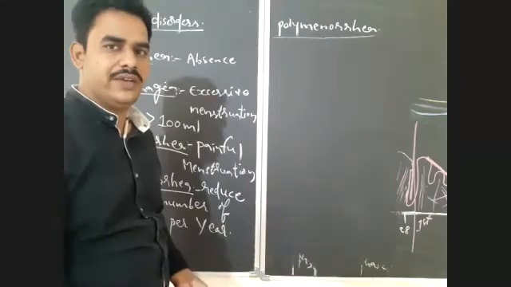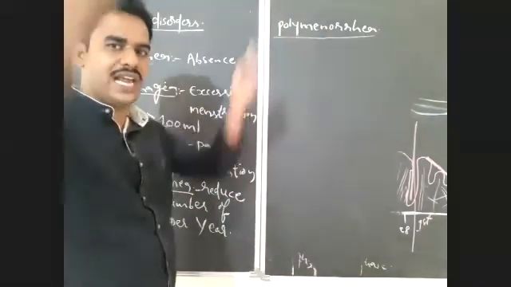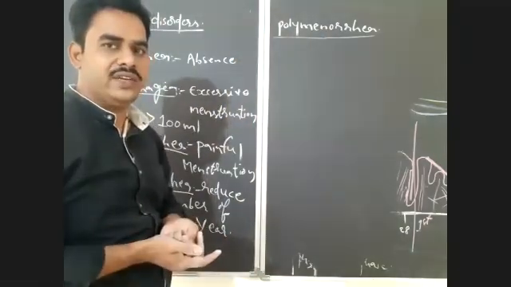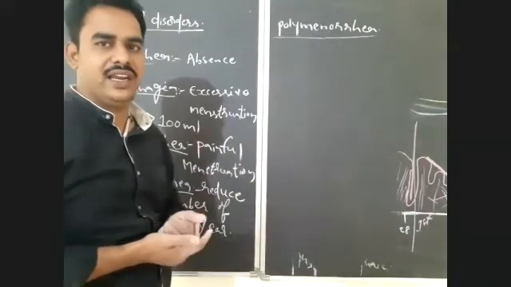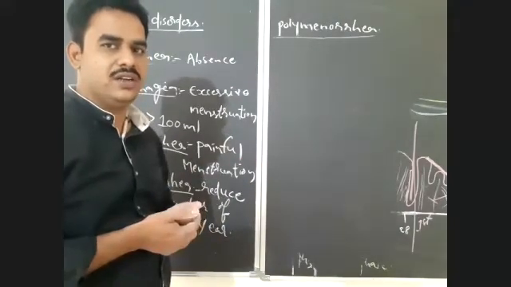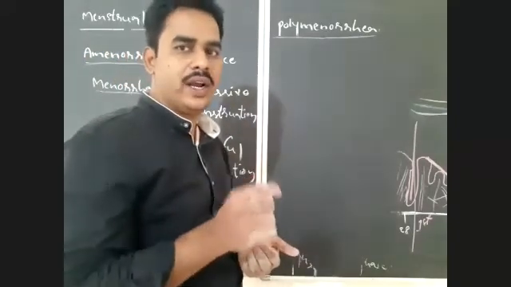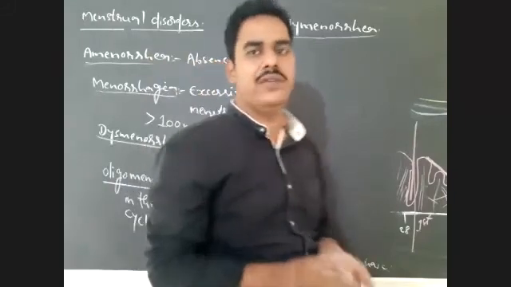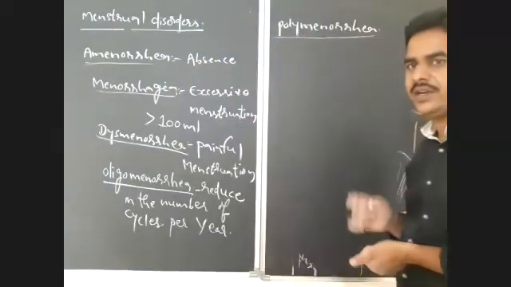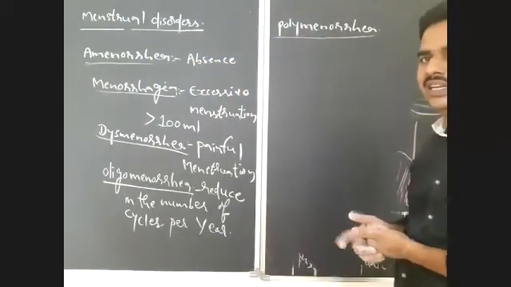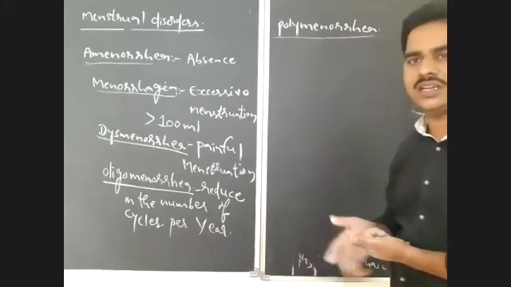Whenever the hormone level increases rapidly in the body, all the events take place very fast, so that reduces the length of the menstrual cycle. Whenever the time is reduced, automatically the number of cycles per year will increase.